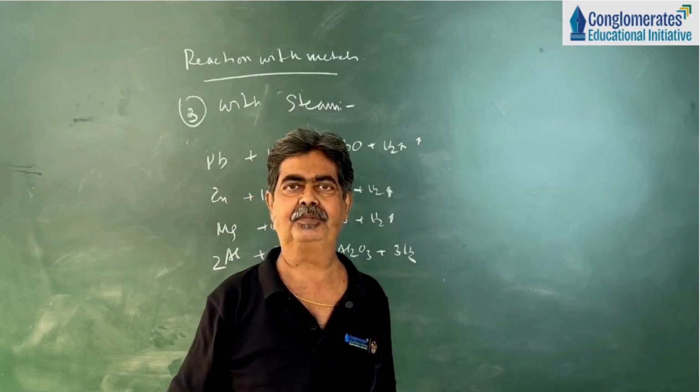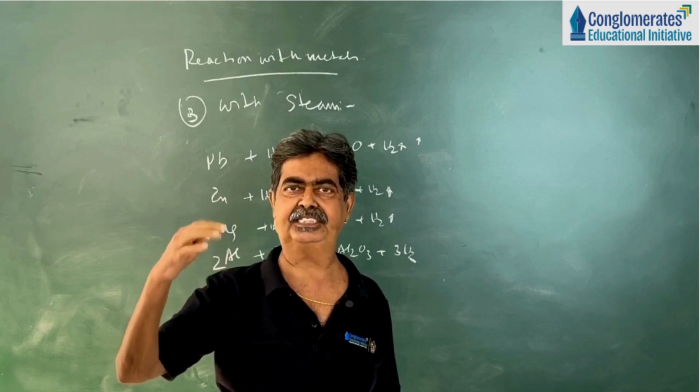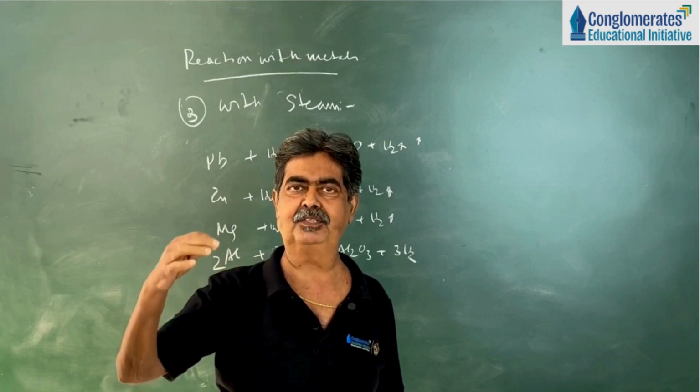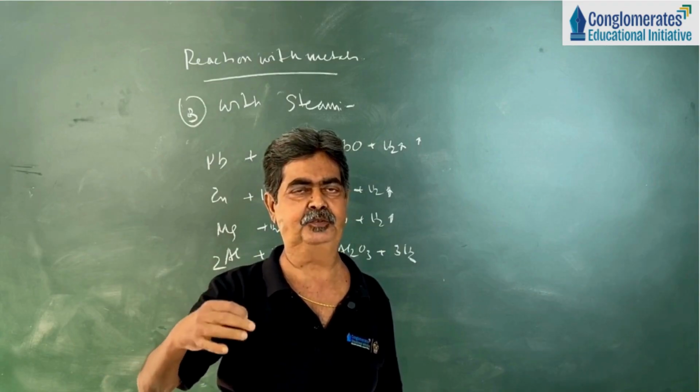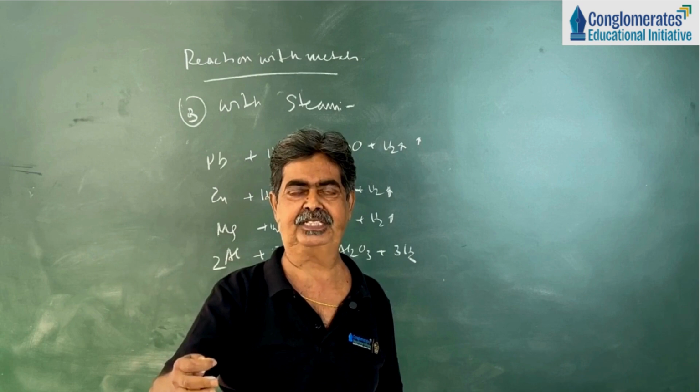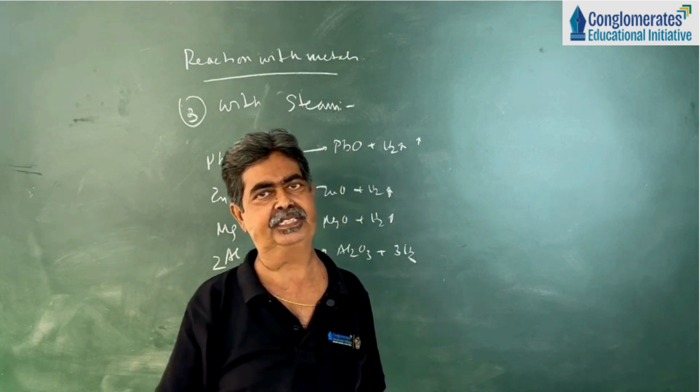How? When steam is passed over red hot iron, the iron becomes oxidized to ferrosoferric oxide, Fe3O4, and hydrogen gas is evolved.